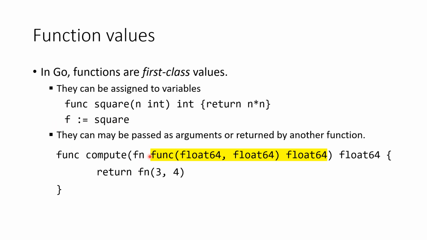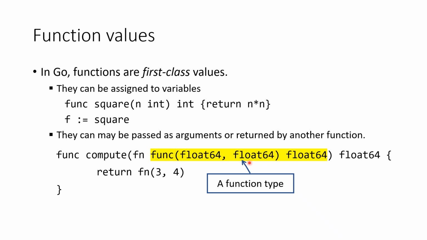Here is an example of how a function is passed as argument to another function in Go. This is the definition of function compute, which takes one argument named fn. But the type of this argument is a function type. Like other values, function values have types. A function type is written similarly to a function header, but without function name and without parameter names.